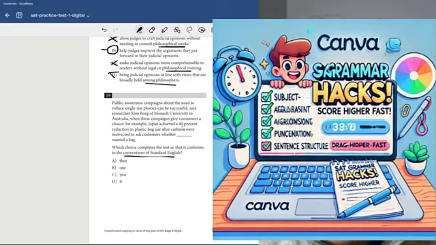For example, Japan achieved a 40% reduction in plastic bag use after cashiers were instructed to ask customers whether blank wanted a bag. So they were instructed to ask customers, which is plural, whether, so we want something plural, so it would be choice A, they.